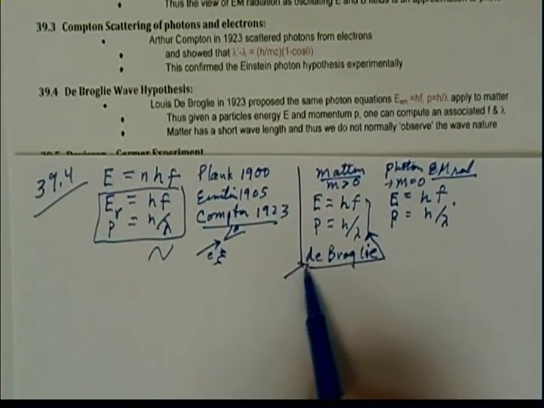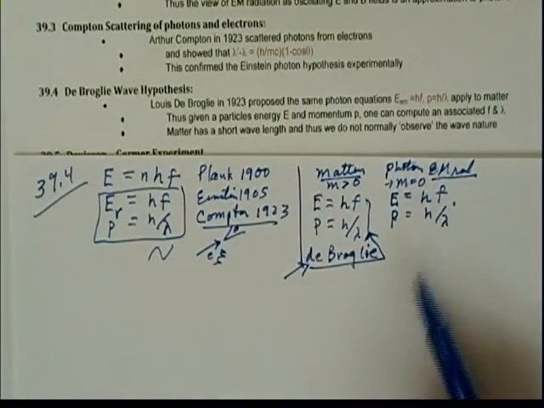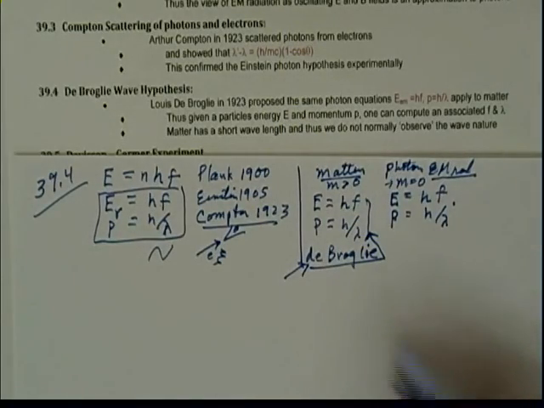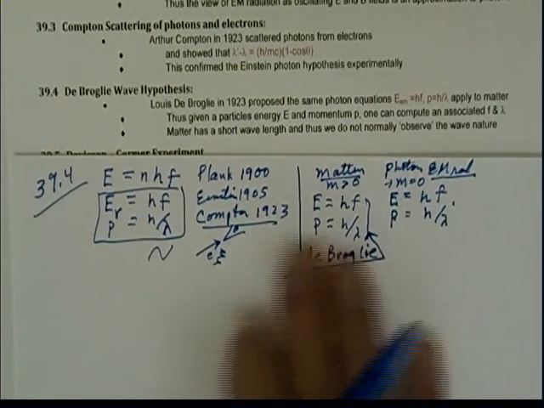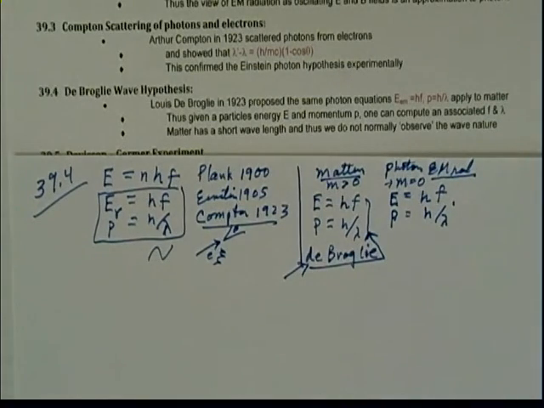And this, of course, was like these other things, all of these were of the quality to win a Nobel Prize. So de Broglie won the Nobel Prize for this conjecture. Why? As simple a conjecture as it was, it turned out to be correct, as we will learn in the next section.